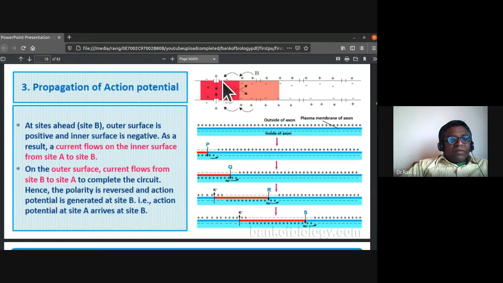To complete the circuit, the current flows on the inner surface from site A to site B, and on the outer surface the current flows from site B to site A. So the polarity is reversed and the action potential is generated at site B. That is, the action potential at site A arrives at site B.